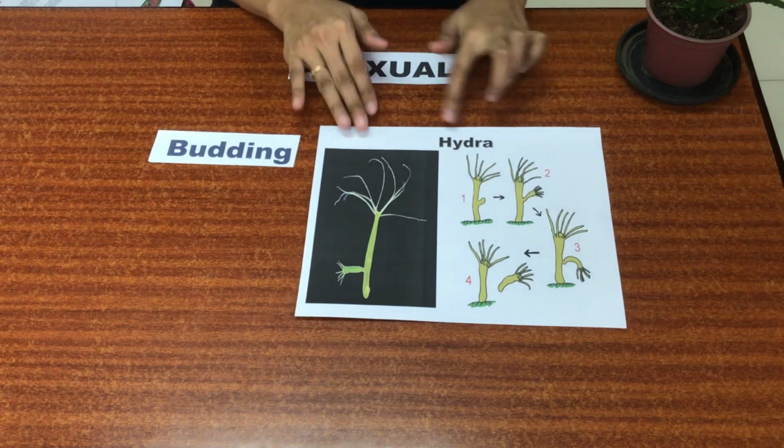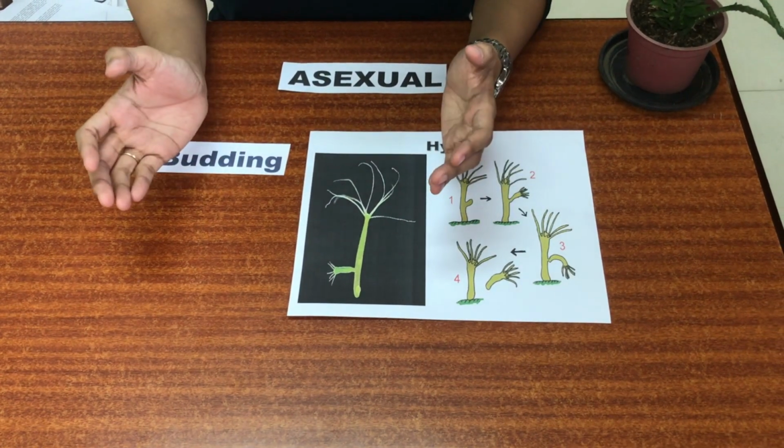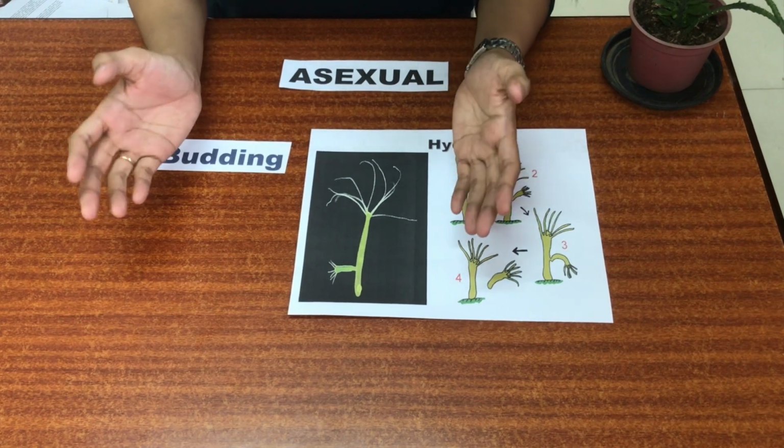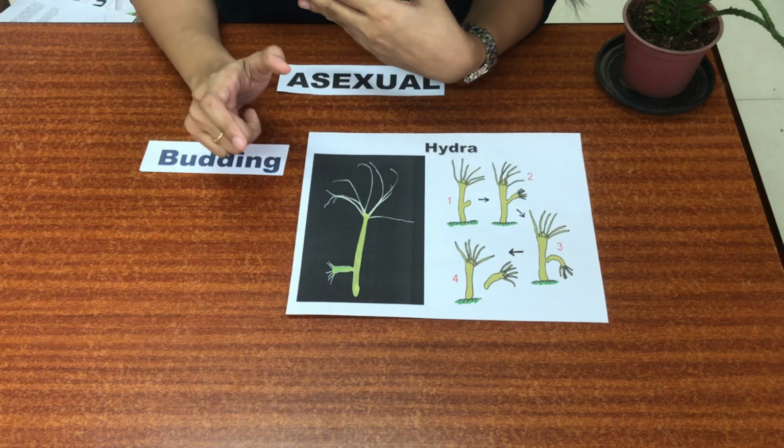What is budding? Budding is a form of asexual reproduction that results from an outgrowth of a part of a cell. So an example of that is with hydra. What is hydra? A hydra is an organism that lives in water. They're very small and microscopic.